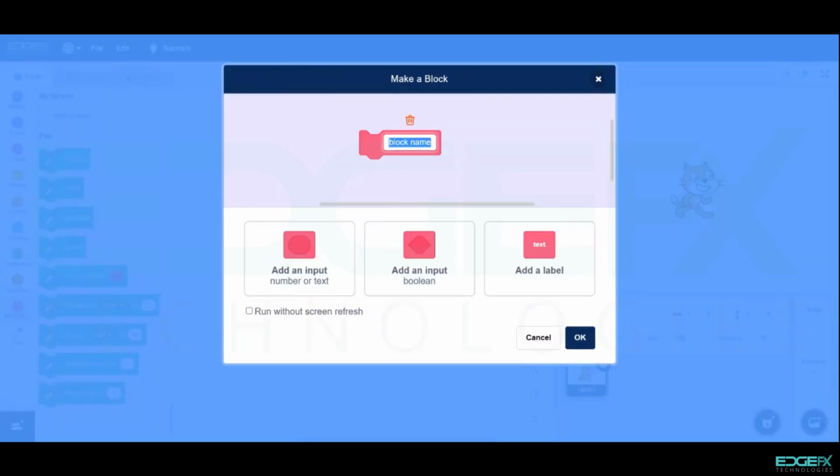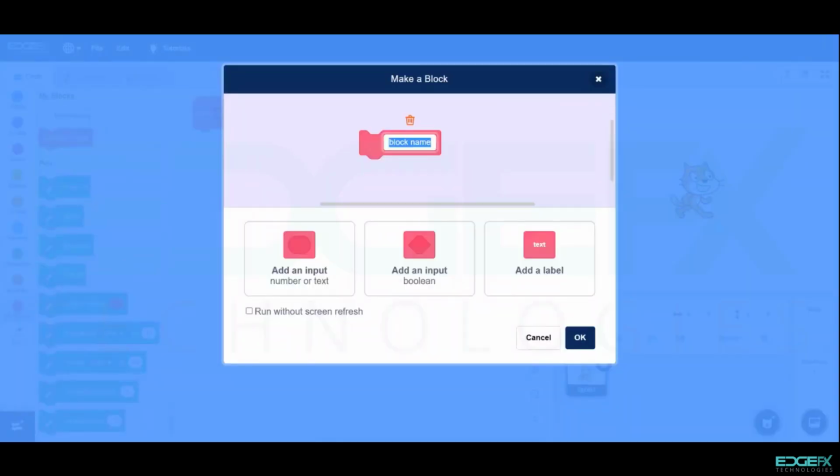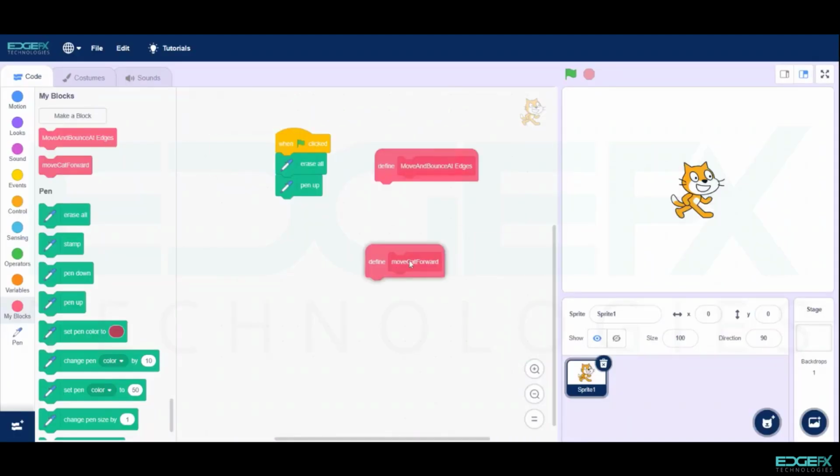To create a block, go to My Blocks and click on Make a Block. Now click on Add a Label. Name the label as Move Cat Forward and click on OK. Repeat the same to add another block, and label it as Move and Bounce at Edges. Arrange the blocks as shown.